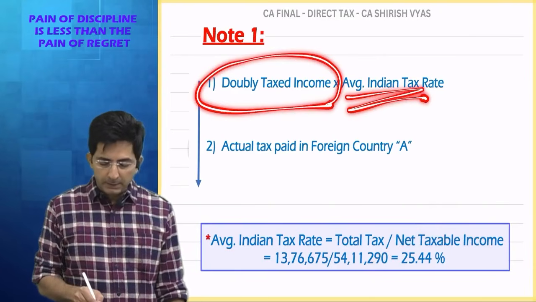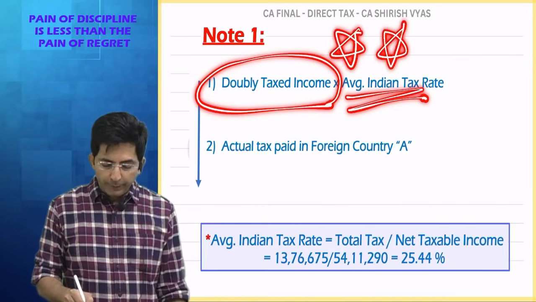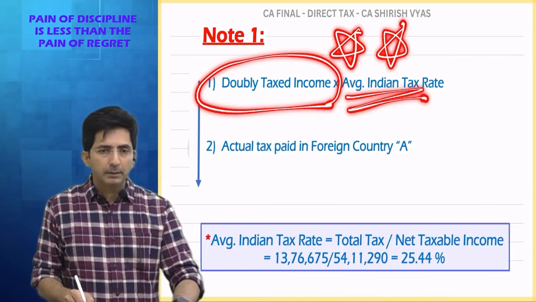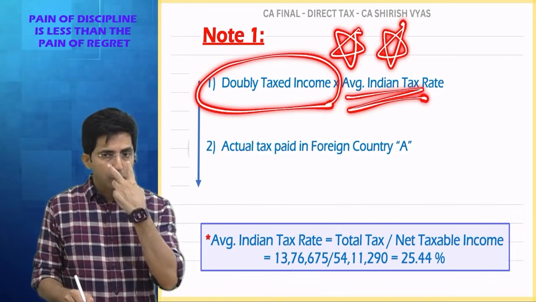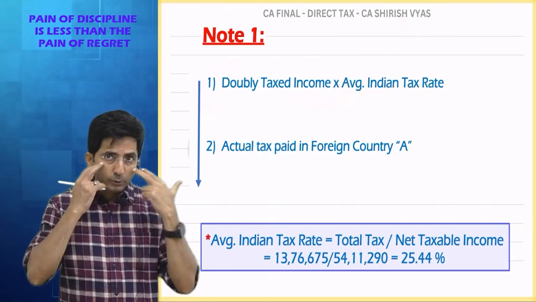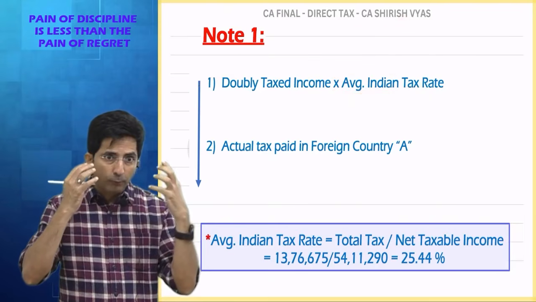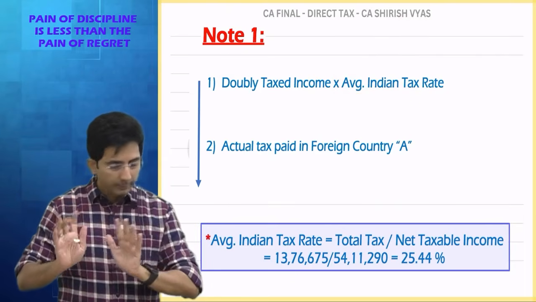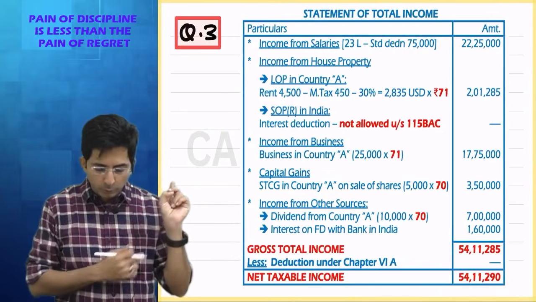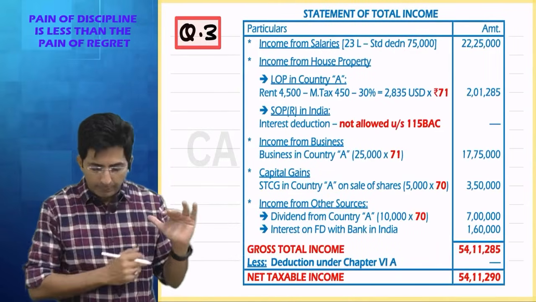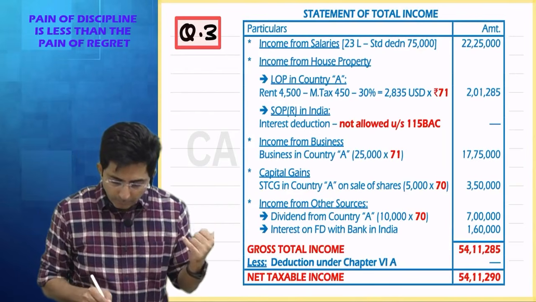What about doubly taxed income? This you should do very carefully. Tell me what rules I have repeatedly said for doubly taxed income. Firstly, your eyes should not be on the question, it should be on the solution. And your eyes should search incomes coming from foreign, and that too as per Indian law computation. So my eyes will go in the solution, and now I will figure out which incomes have come from foreign.